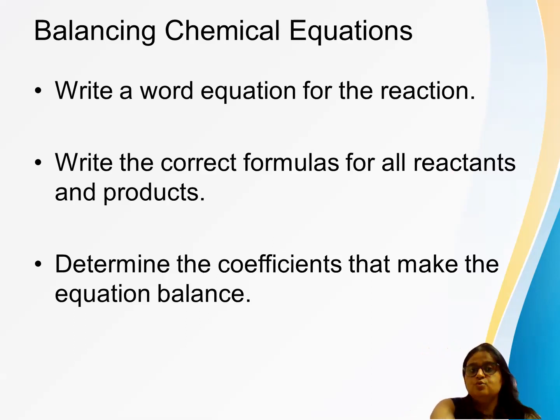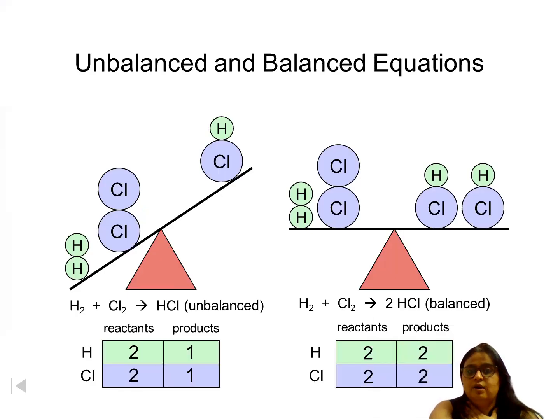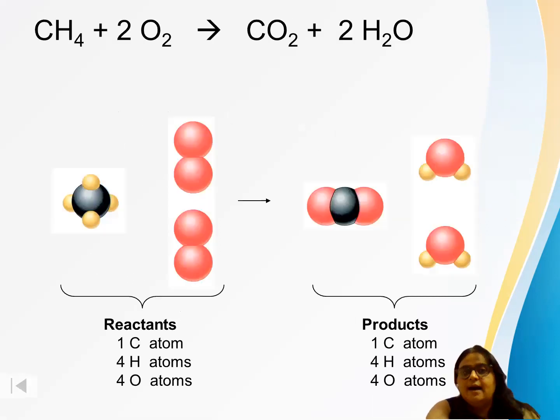This is the way to balance a chemical equation, and the easiest and best way is what is presented here. You have to make a table like this, write down the numbers, and then you just use different trial methods to make it balance. Okay, one more example, again with methane. I hope you remember the formula for methane, that is CH4, and oxygen that is O2. It gives carbon dioxide and water, that is H2O.